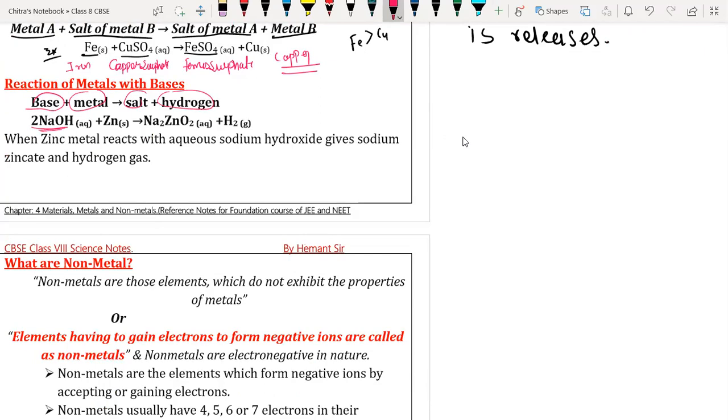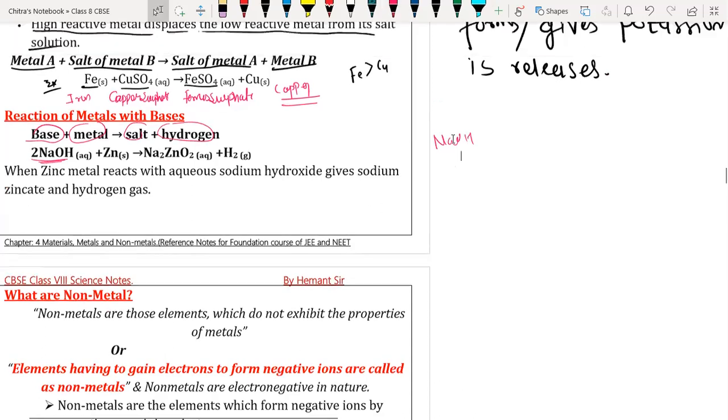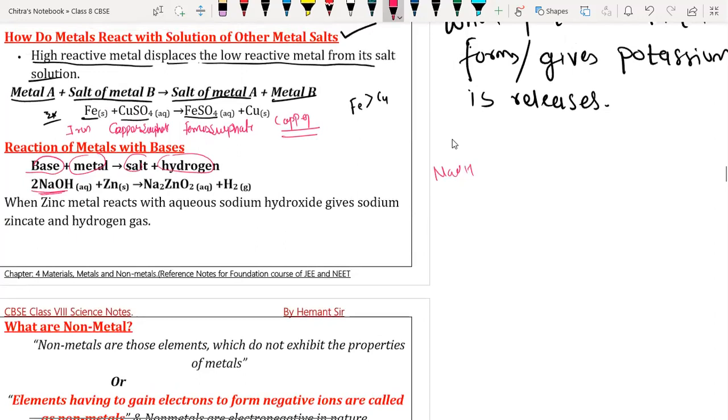Okay, yeah. So here we have sodium hydroxide. Sodium hydroxide is NaOH, which is the base, and when base is going to react with metal, see here we have sodium zincate, okay, sodium zincate will form, and hydrogen gas is released.